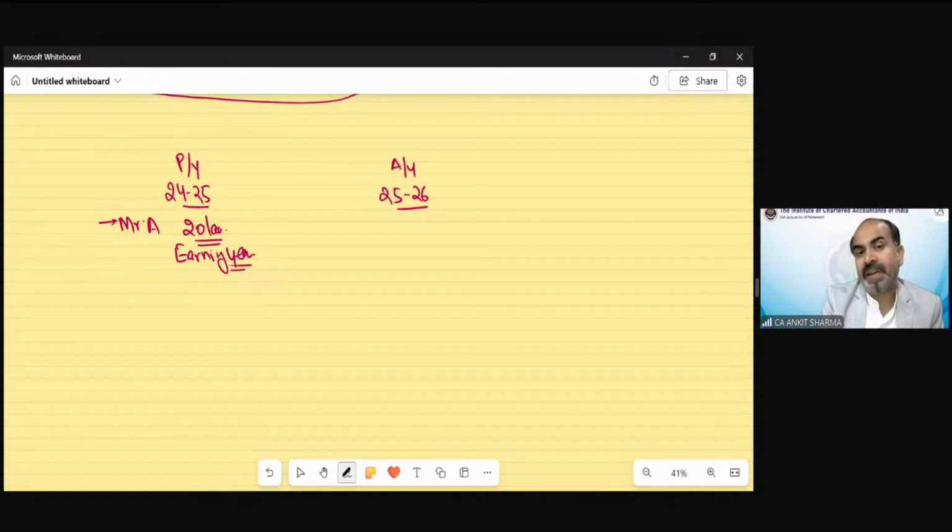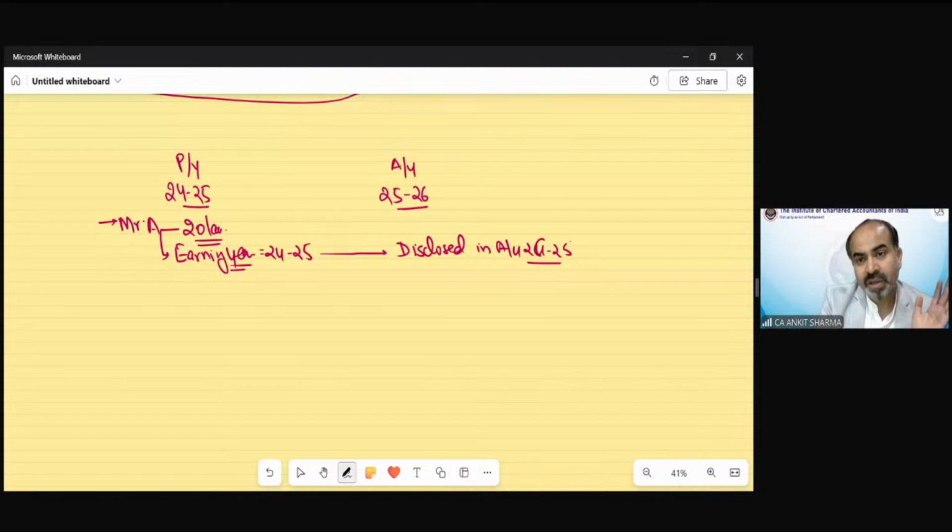For this 20 lakh rupees, the earning year would be 24-25. And suppose he disclosed this full income in assessment year 25-26, that I have earned 20 lakh rupees in 24-25.